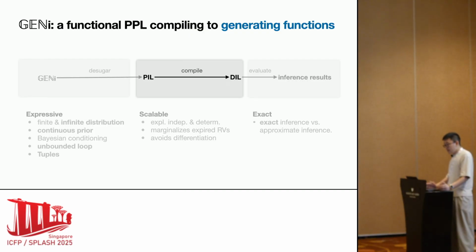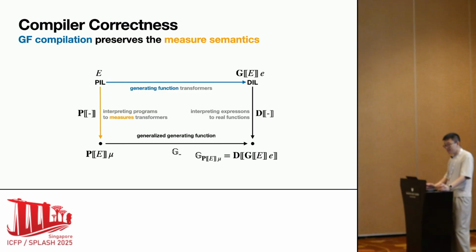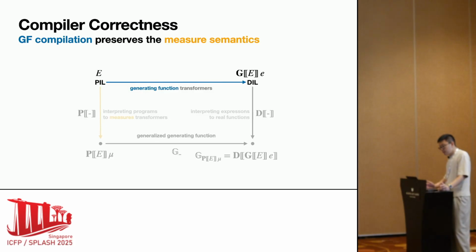With this background on generating functions and core ideas of Jianlin established, we are now ready to discuss the formalism of our compiler. Our compiler correctness theorem can be viewed as a commuting diagram. PLL is the source language, a functional PPL. DLL is the target language, a deterministic expression language that describes generating functions. The blue arrow from PLL to DLL represents GF compilation. We can view GF compilation as symbolic execution of a PLL program, and a PLL program as a transformer between generating functions. The orange line from PLL goes to its denotational semantics.